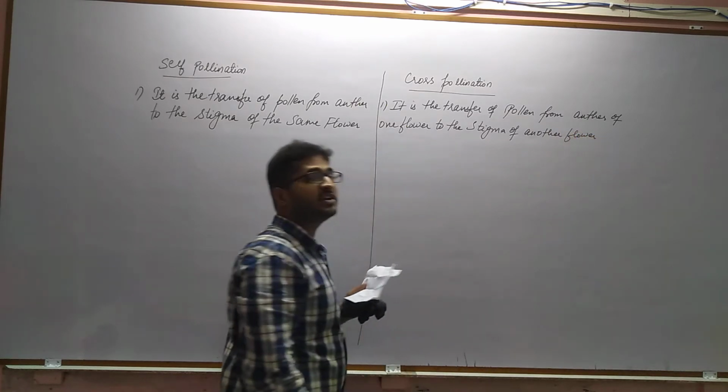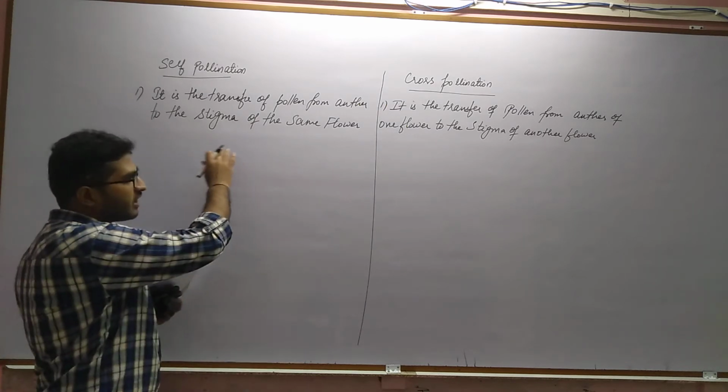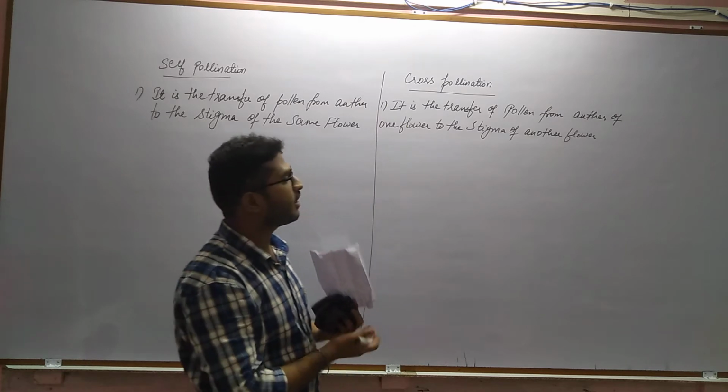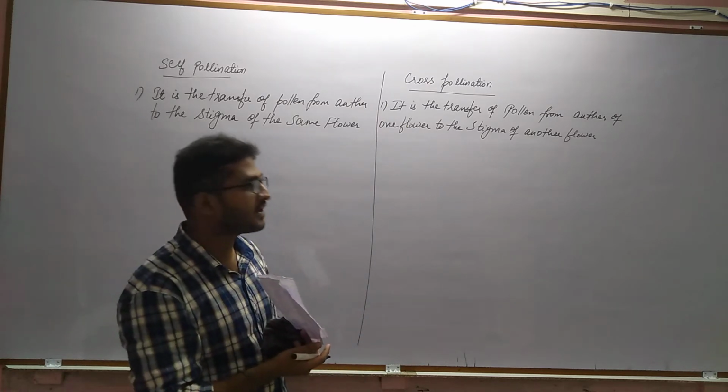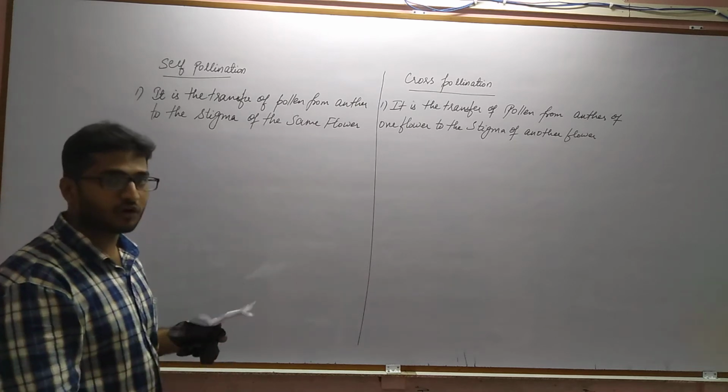That means of different genetic makeup. So it is a transfer of pollen grain from anther to the stigma of the same flower, and here it is a transfer of pollen from anther of one flower to the stigma of another flower, that is the different genetic makeup, is what we call cross-pollination.